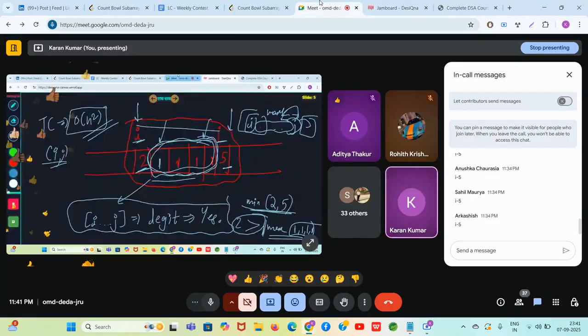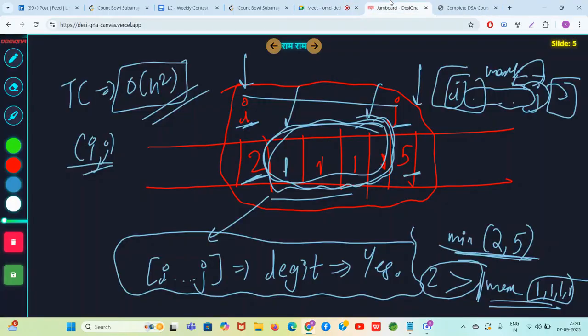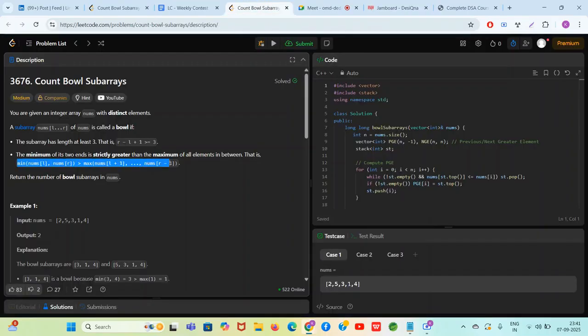Now comes the analysis part. Analysis. Now how do we optimize it? Directly solving it is a recipe of disaster. So just think, when can the minimum of this become greater than the maximum of all the middle elements?